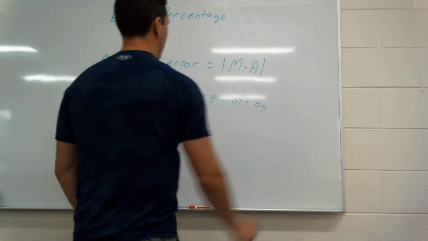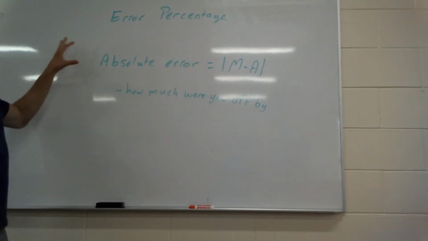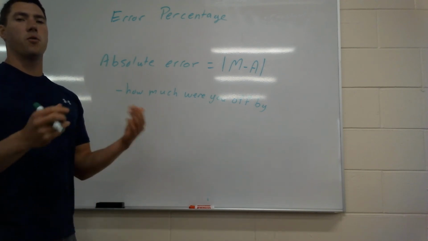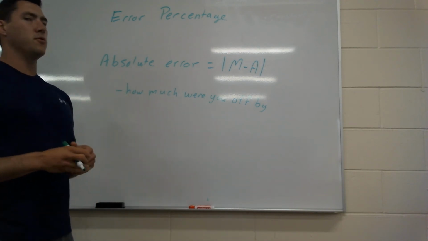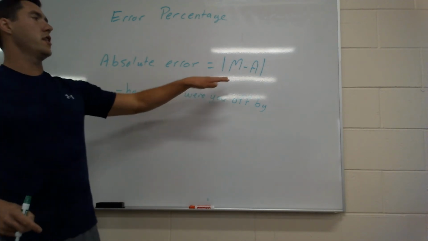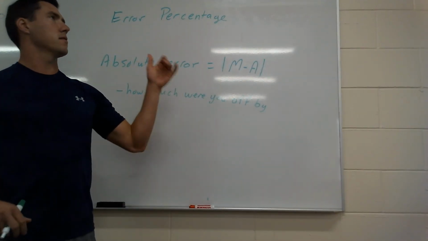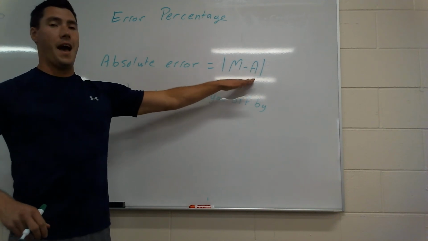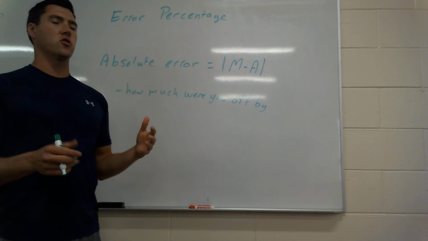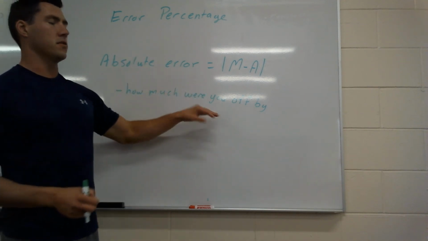Okay, so that's the other thing. On some questions, it'll say please just find the absolute error for this. If they're looking for just the absolute error, if they're not looking for the actual percentage, then all you have to do is take your M, which is your guess, your estimation, minus the actual accurate, and just make sure it's an absolute value. Just make sure it's positive, and that's what the absolute error is, okay?